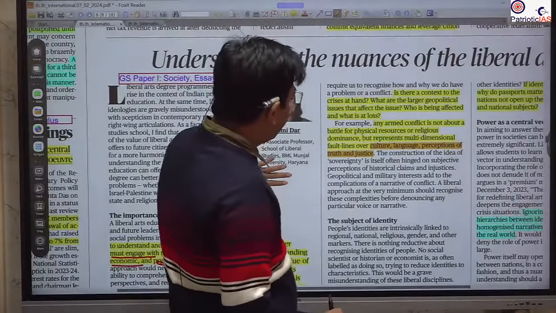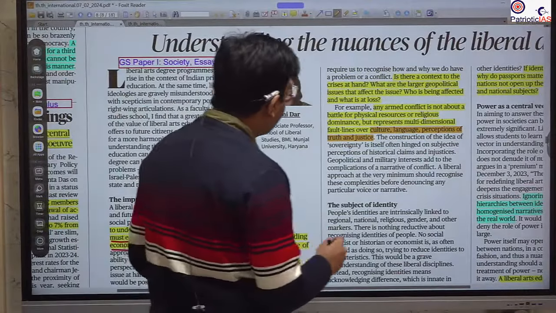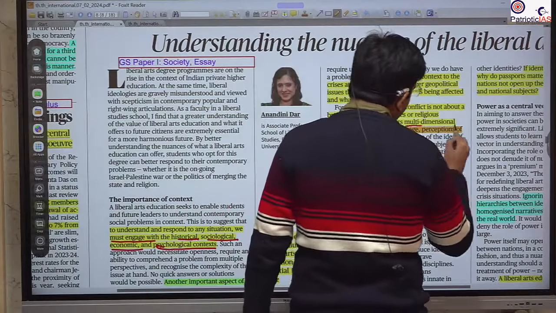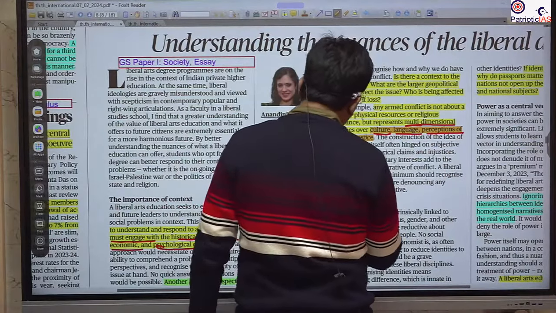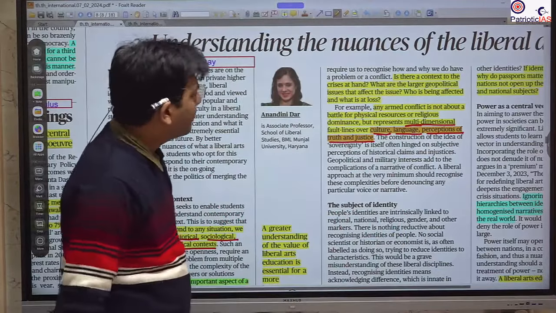Besides that, there is another dimension as well that you should know: the culture, language, and perceptions of truth and justice, all that matters.